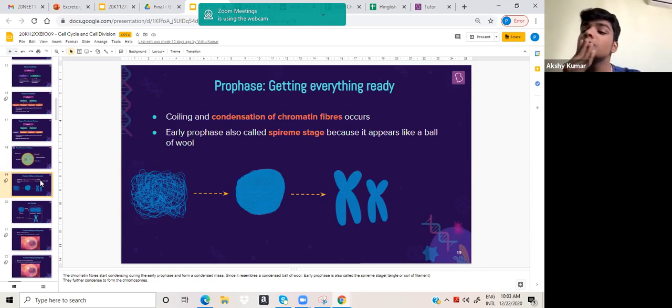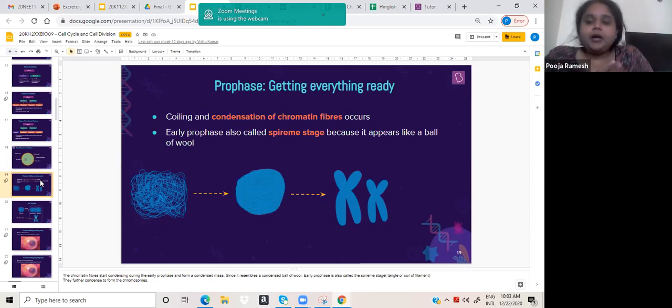In your textbook, it is in general given as prophase, metaphase, anaphase. But you can actually divide this further as early prophase, late prophase, early metaphase, late metaphase.